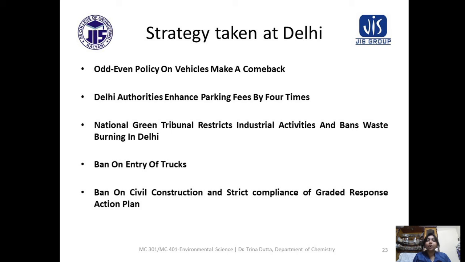Ban on entry of trucks, ban on civil construction and strict compliance with the graded response action plan. So there are some restrictions so that air pollution is reduced.